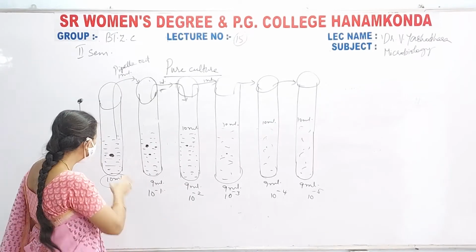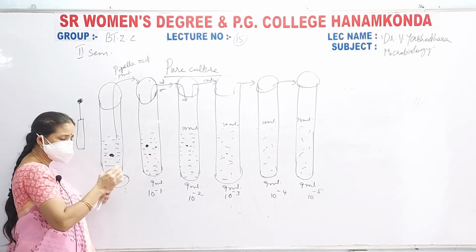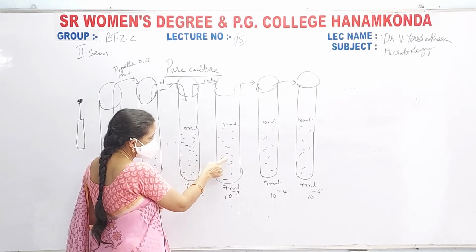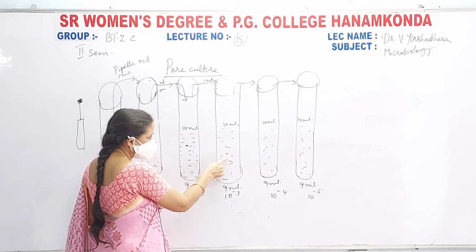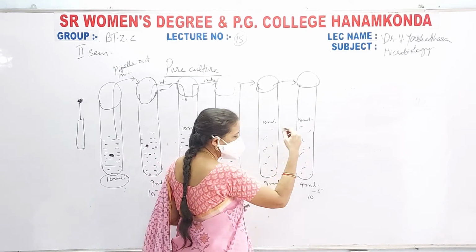That means here this much bacteria, these many bacterial colonies are present. Here the bacterial colonies are broken. Here the bacterial concentration number decreased. Here the bacterial concentration colony number still more decreased. Here still more decreased. Here still more decreased.